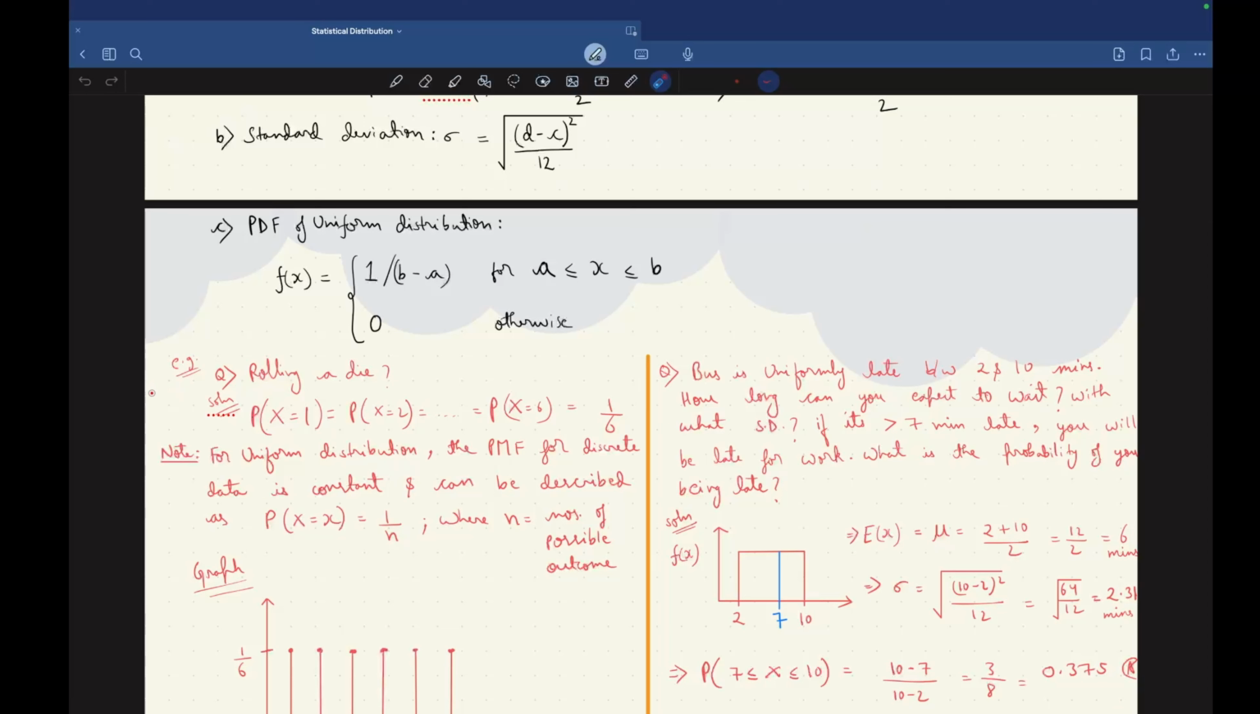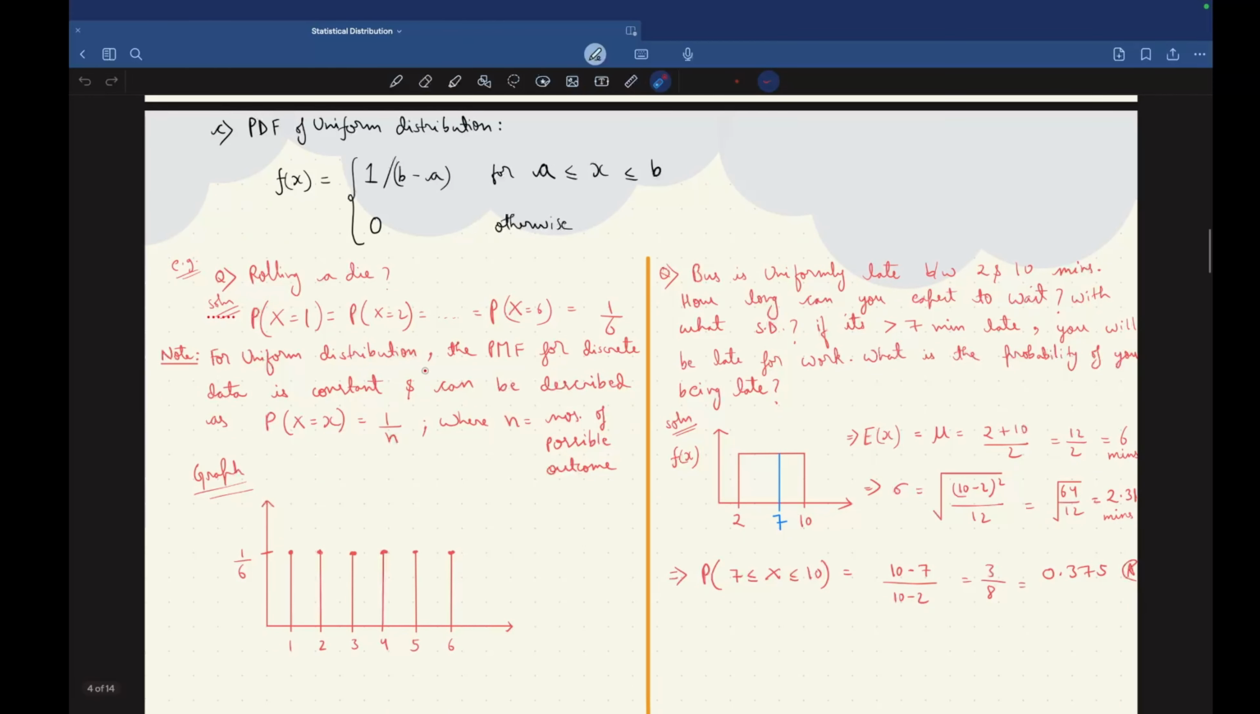Let's see some examples to get more clarity about this distribution. Example: we have one experiment of rolling a die. As we know, probability of x equals 1 equals probability of x equals 2, and so on till probability of x equals 6, is equal to 1 by 6. Just note this point. For uniform distribution, the PMF for discrete data is constant and can be described as probability of random variable x equals small x is equal to 1 by n, where n is the number of possible outcomes. In this example, rolling a die, the number of possible outcomes n is 6. So therefore probability of each outcome is equal to 1 by 6.